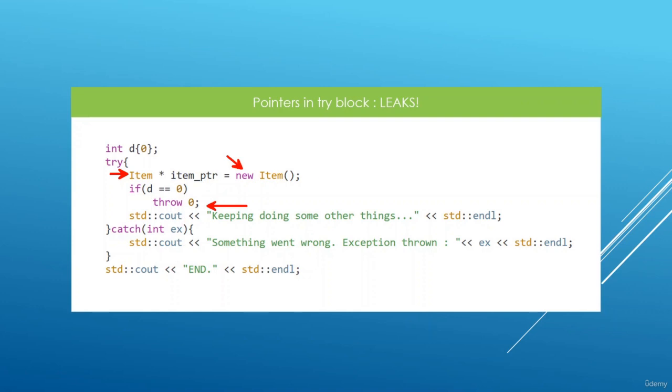Another possible solution to this is to use smart pointers, and memory is going to be automatically released when we leave this try block as a result of this thrown exception here. So you should really be aware of this.